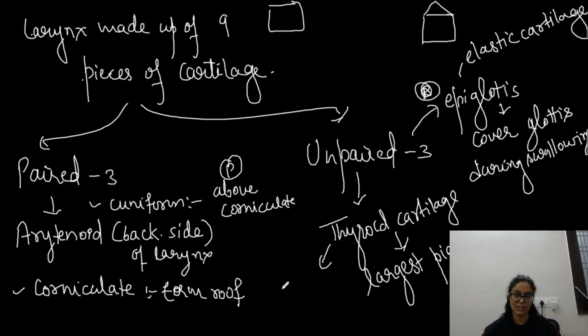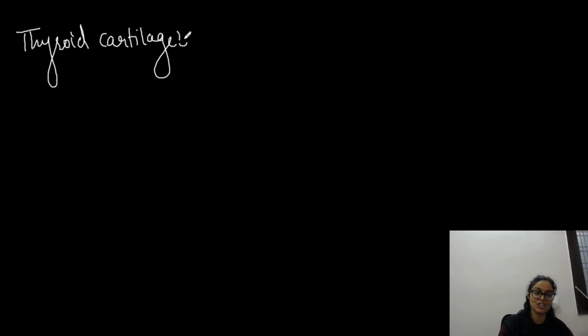So यहाँ से question पूछता है, made up of hyaline cartilage. And one more thing about thyroid cartilage, बच्चा thyroid cartilage होता है largest one, right?